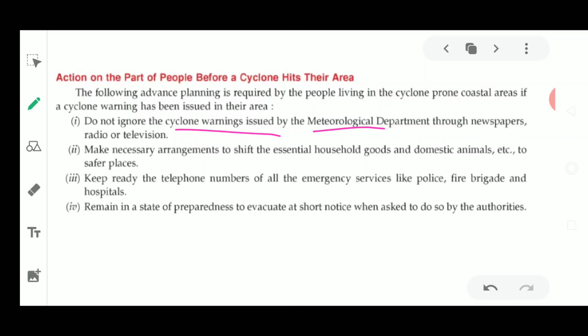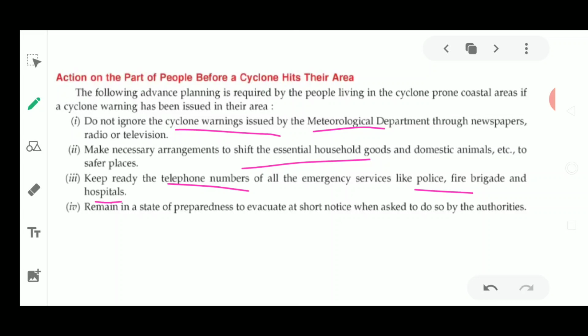Make the necessary arrangements to shift essential household goods and domestic animals to a safer place. Life is not only for the people, it is for the animals also, so they should be shifted to a safer place. Next, we should keep ready the telephone numbers of all emergency services like the fire brigade, police stations, and hospitals. We should keep these phone numbers ready, as you don't know what kind of help you will require if a cyclone is going to hit your area.